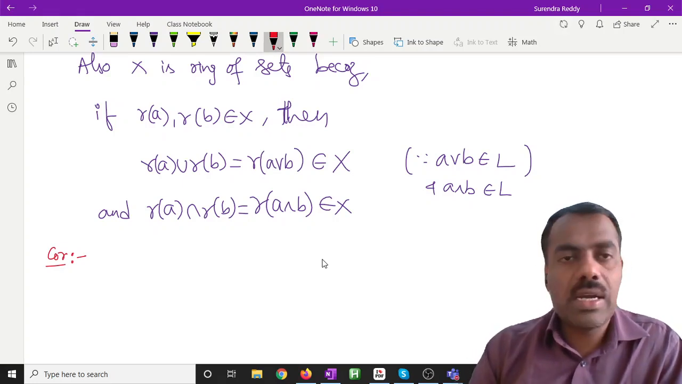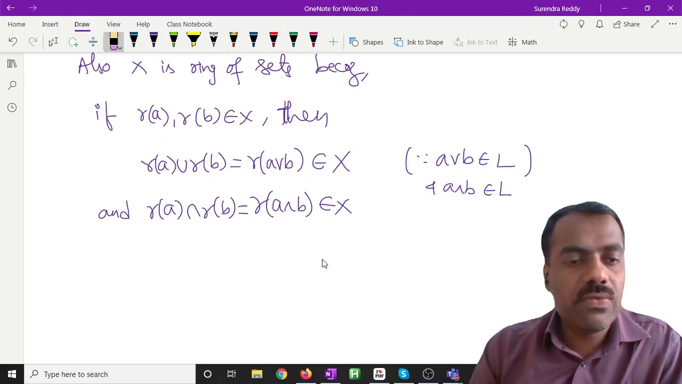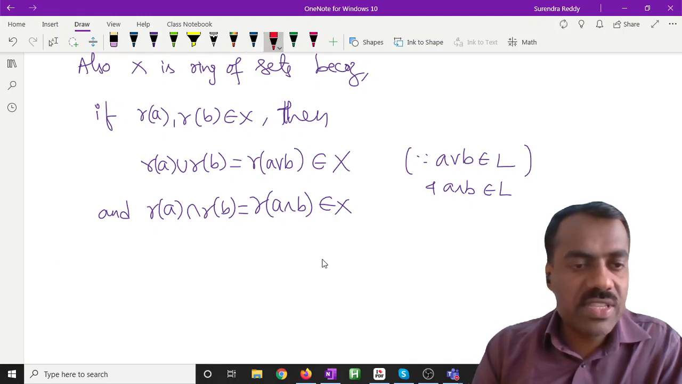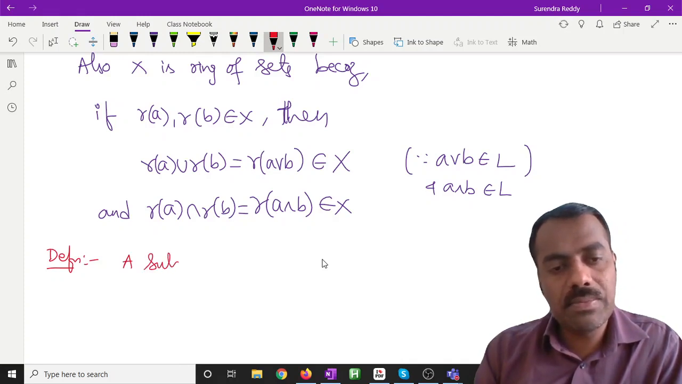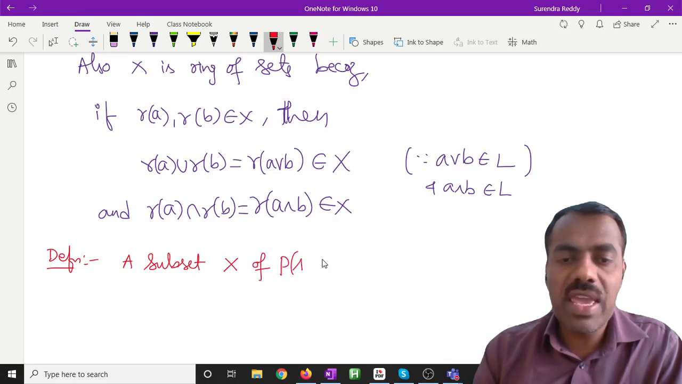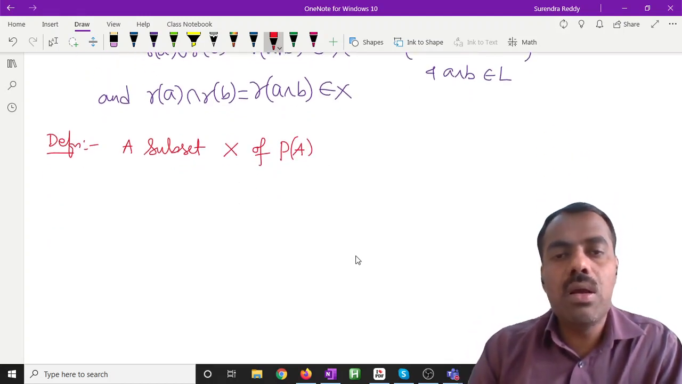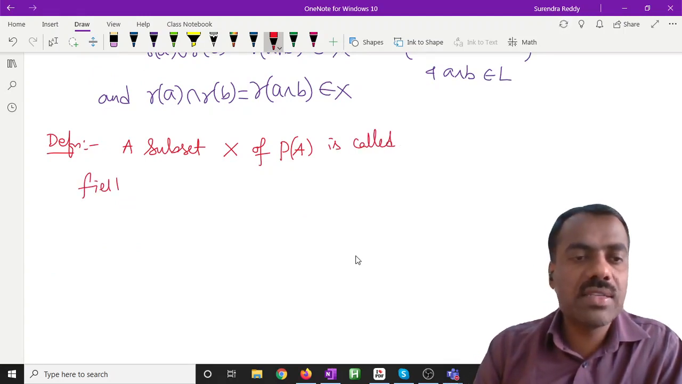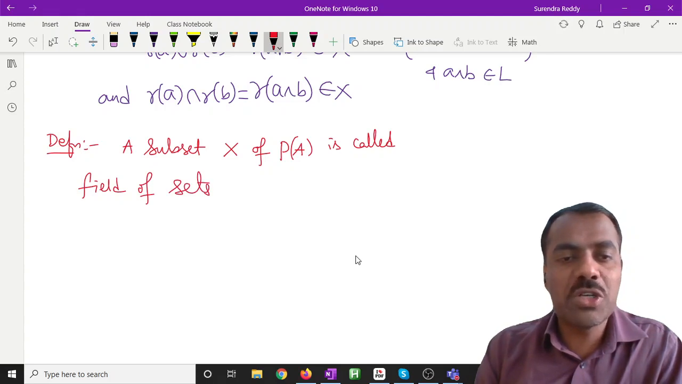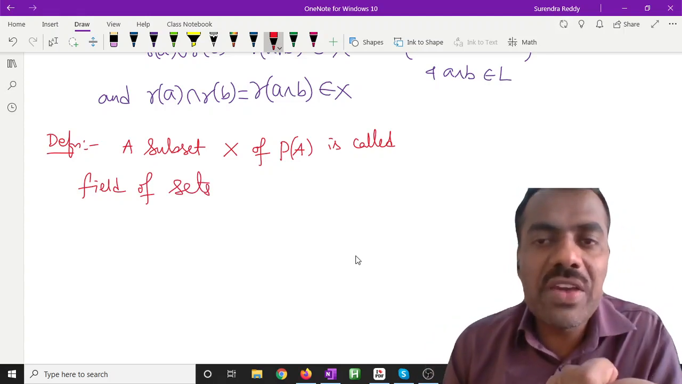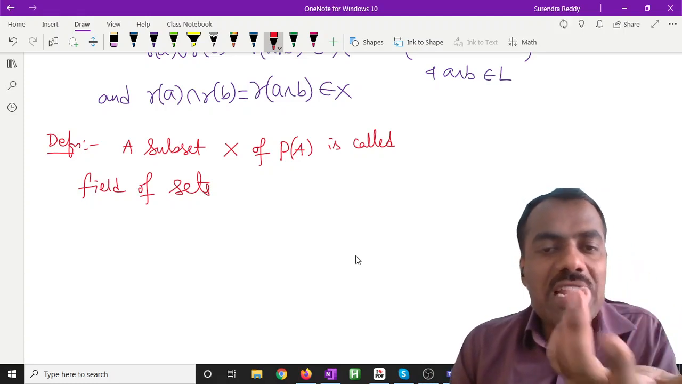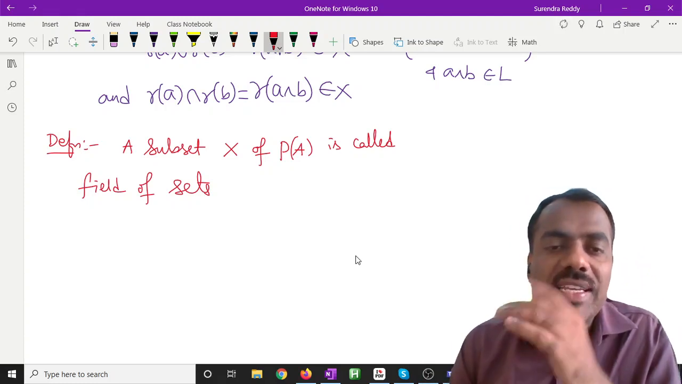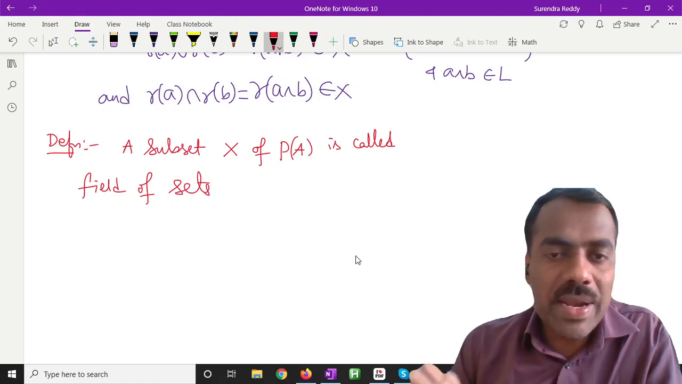To define a corollary, whatever we have for ring of sets, we can simply define what is meant by field of sets. So a subset X of some P of A is called a field of sets. Obviously, what should be your guess? In a ring of sets, we expect union and intersection. So in a field of sets, apart from union and intersection, what should we expect? Complement also, right?